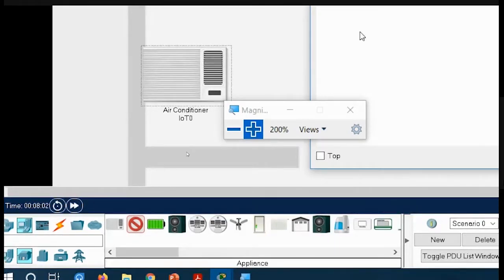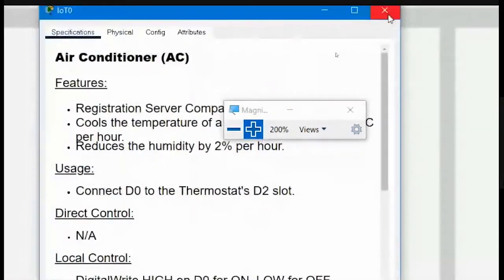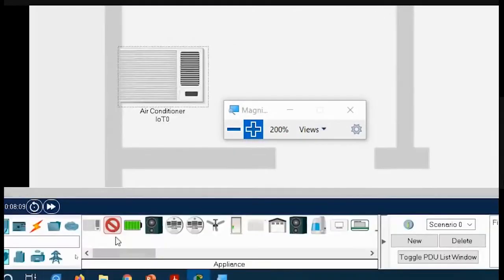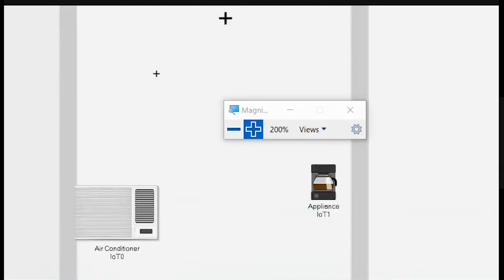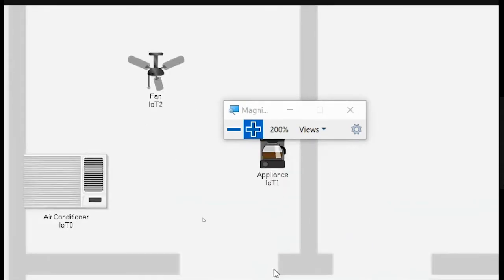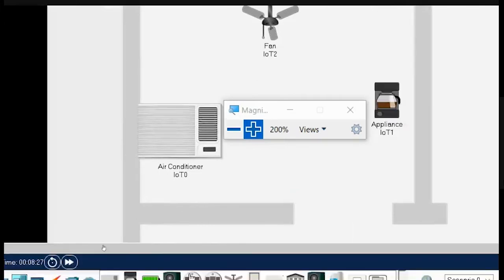Just a minute, something has opened up. Okay, let me place that coffee maker here. I will click on that coffee maker and place it here. Similarly, I could also keep a fan here. Fan will be in the middle of the room. So these are the devices that I will be connecting.